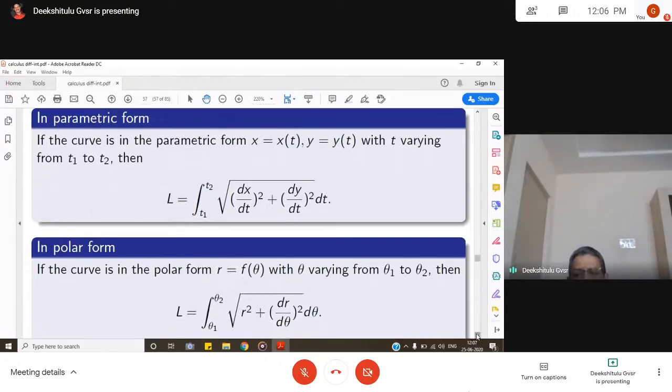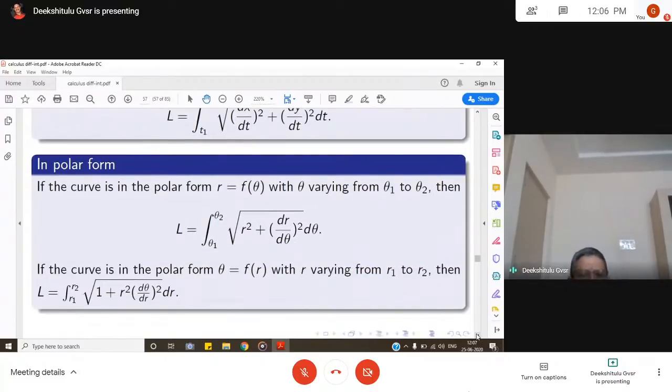Then another form we have is polar form. The polar form is one important representation of coordinates. We know the Cartesian system, with x-axis and y-axis, and any general point in the plane is denoted by x, y. That is a two-dimensional space, a planar region. Another way of representing planar curves is polar curves, r and theta, and any general point in the plane is denoted by r comma theta.